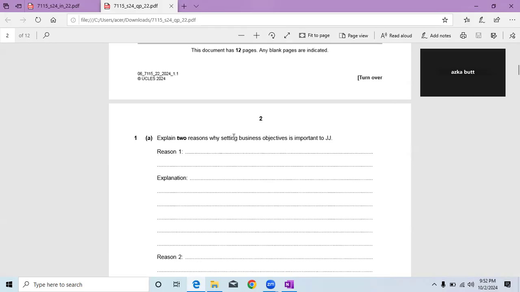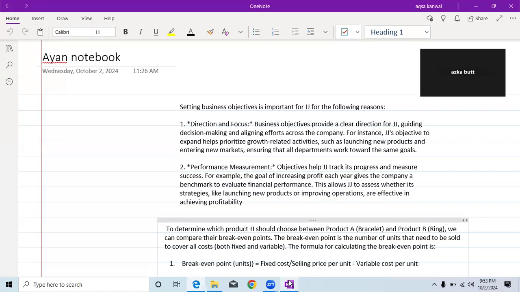We know that there are different business objectives for a business: profit maximization, increasing market share, increasing dividends for your shareholders, profit satisficing and survival, and there are other business objectives. Now we have to explain the two reasons behind that, why it is important for JJ to set a business objective. We have to explain why businesses mostly set objectives for their business.